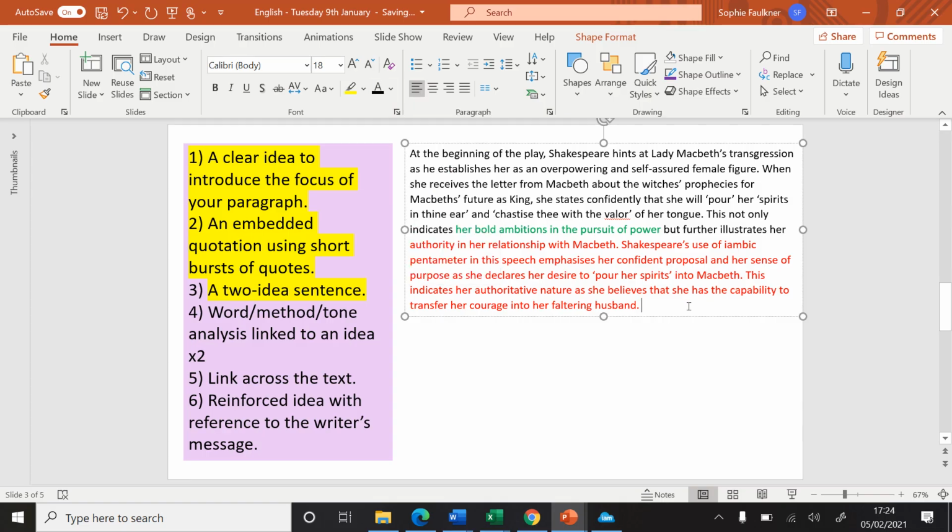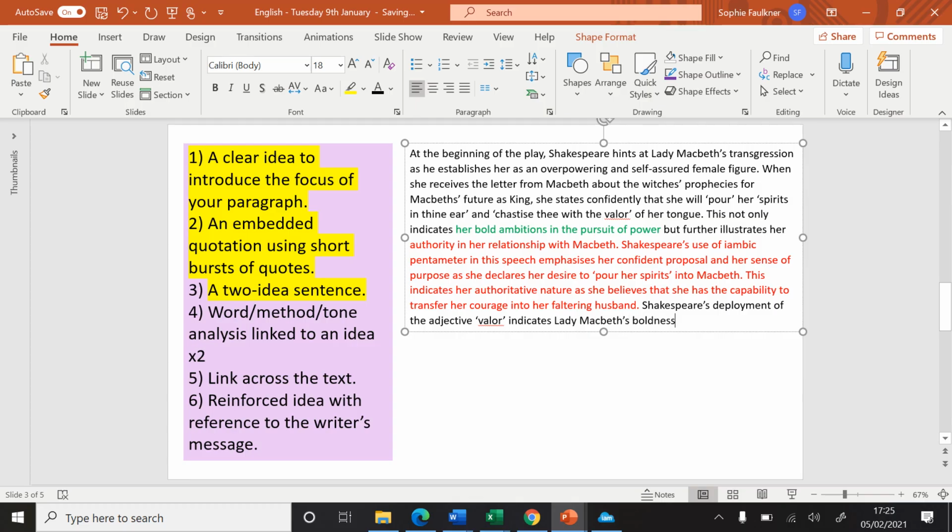Now I need to do my second. So I'm going to look at the adjective valour in relation to my idea in green. So I'm going to write Shakespeare's use. Remember, we need to start our analysis with those sophisticated phrases, academic language, of the adjective valour indicates Lady Macbeth's boldness.